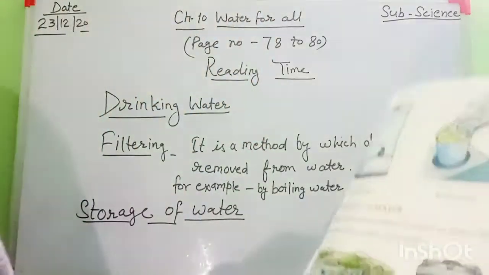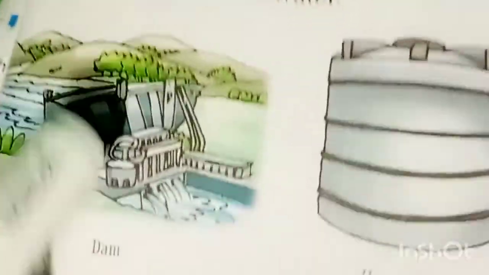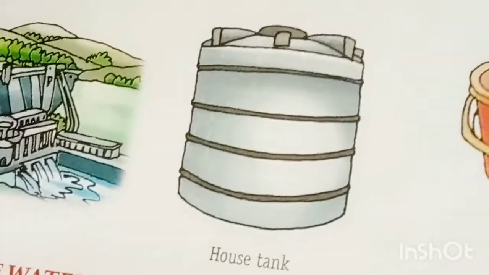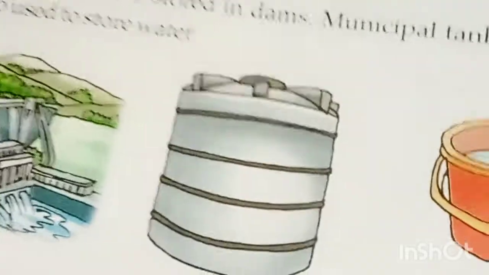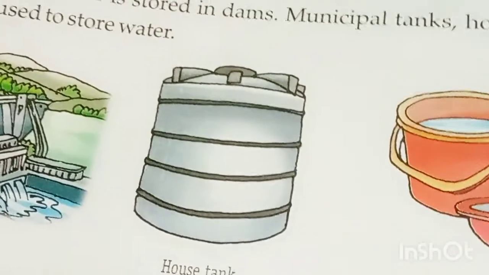Okay, look at here in your book, there is a picture. This is a dam, and we can store water in this dam. This water is used for making electricity, to produce electricity, and to irrigate our fields.